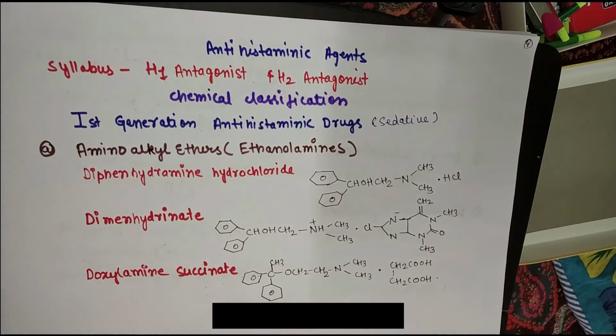The H1 antagonist drugs are classified into first generation and second generation drugs. Generally, the first generation antihistaminic drugs are sedative in nature. They induce sleep and dizziness in the patient. When the patient takes these medicines, they will feel dizziness, calmness and sleepiness.